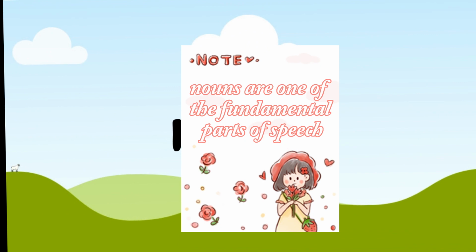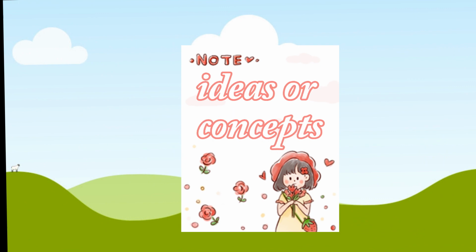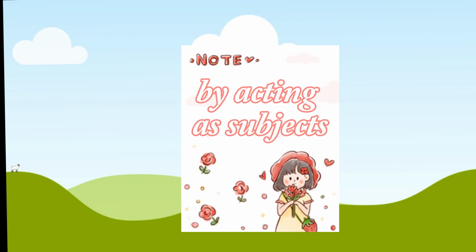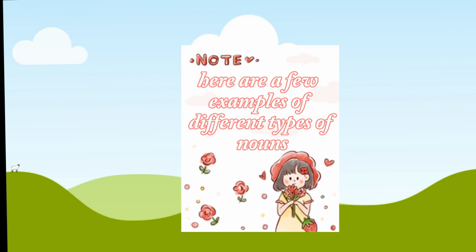Nouns are one of the fundamental parts of speech in English. They are words that name people, places, things, ideas, or concepts. Nouns play a crucial role in sentences by acting as subjects, objects, or complements. Here are a few examples of different types of nouns.